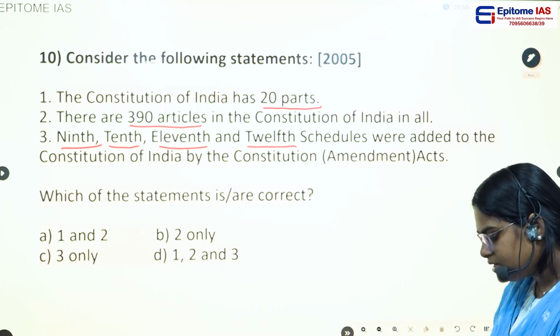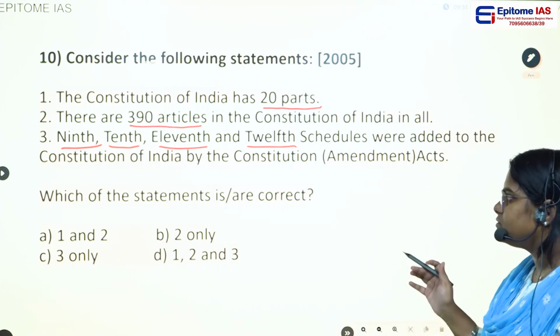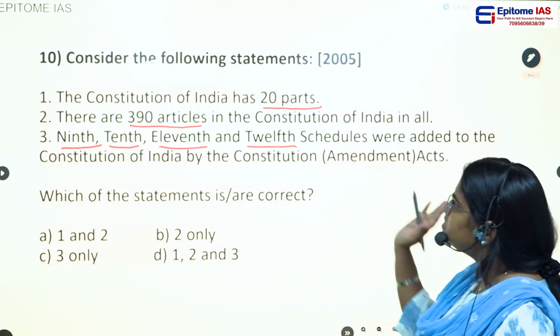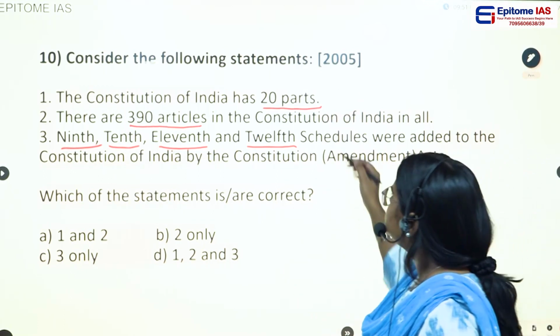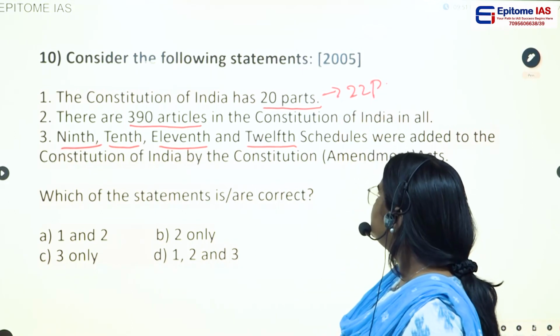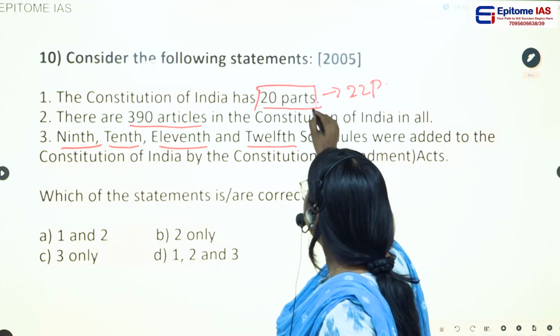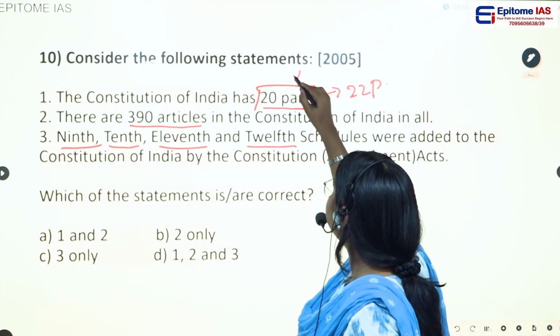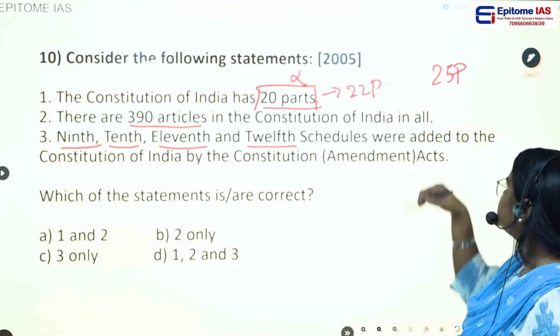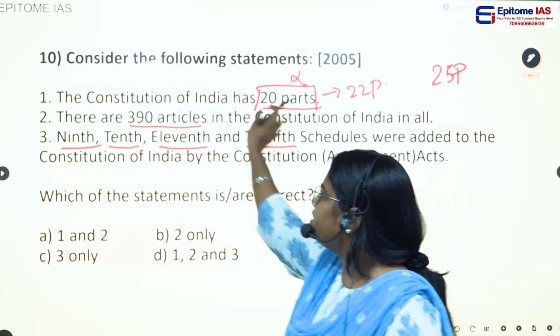Just by remembering the contents of the original Constitution, you can answer this question. The original Constitution actually had 22 parts, but here they have given 20 parts. So this statement is wrong. Currently we have 25 parts to the Constitution. So this statement is wrong.